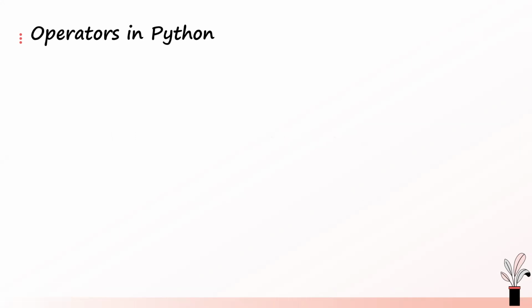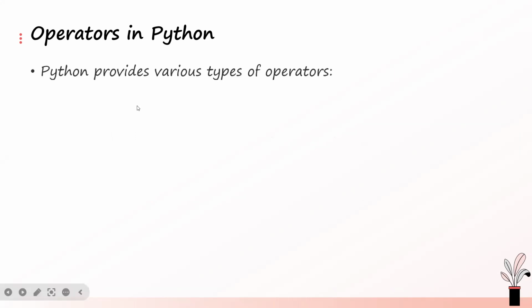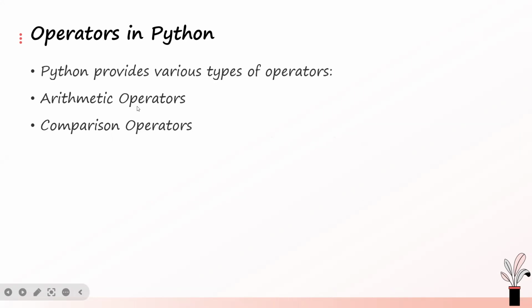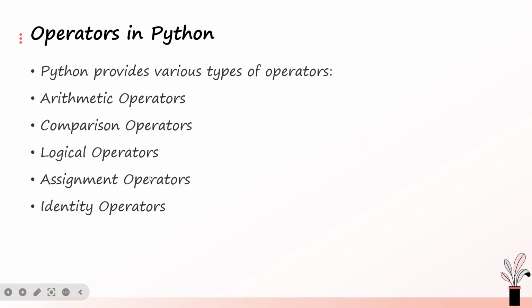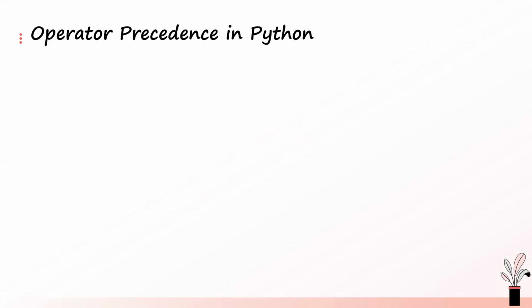Okay, so what are operators in Python? We have different types of operators. In later sessions, we'll be talking about different types of operators. So we have the arithmetic operators, we have the comparison operators, we have the logical operators, we have the assignment operators, and we have the identity operators. We also have membership operators. So these are the different types of operators that we have in Python. We'll be taking a look at them one by one as we go on in subsequent sessions.